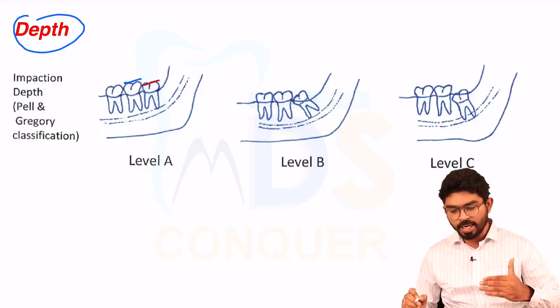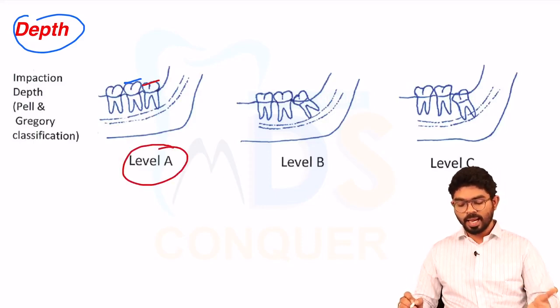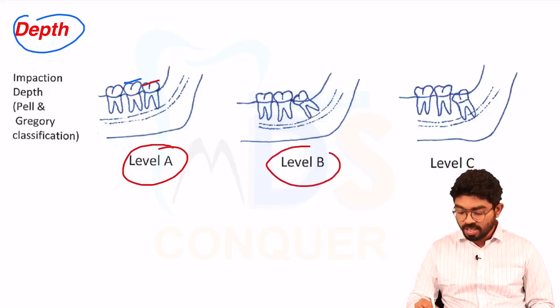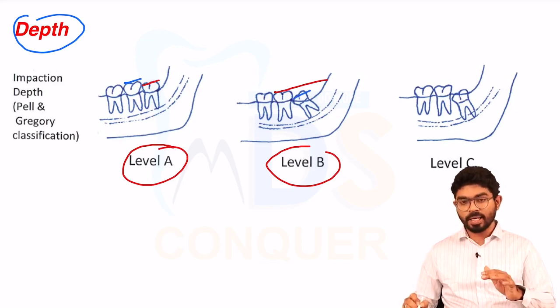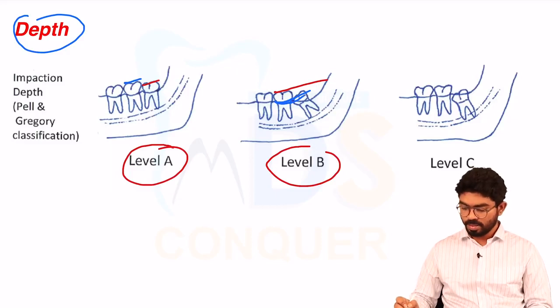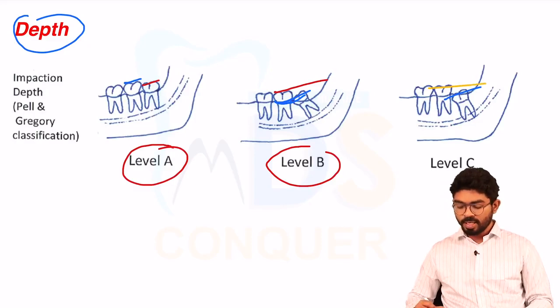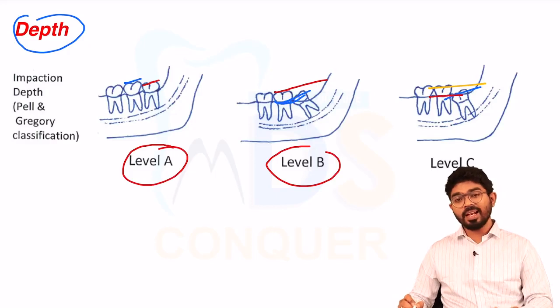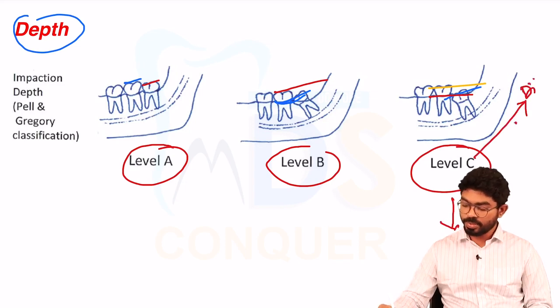When the occlusal surfaces of the second and third molar are at the same level, or the third molar is above the level of the second molar, it is level A. The second is B: when the occlusal surface of the third molar is below the occlusal surface of the second molar, but above the cervical part, this is the cervical part, it is called level B. The third: the occlusal surface of the third molar is below the occlusal surface of the second molar and below the cervical line of the second molar, then it is called level C. Which is difficult? Level C is difficult. Which is easy? This is easy.